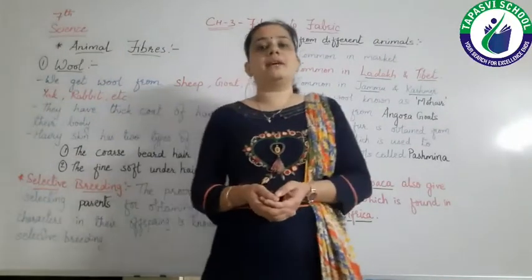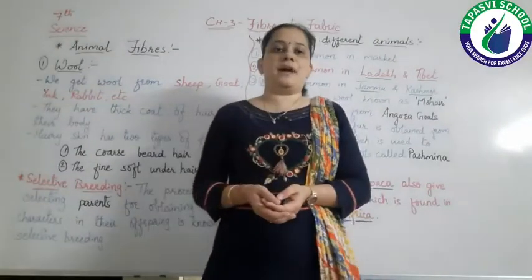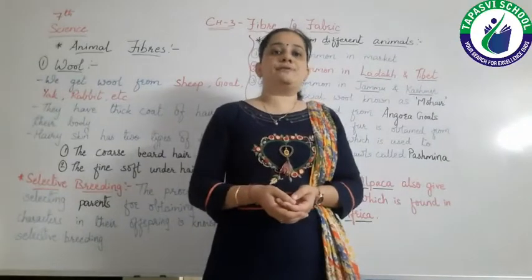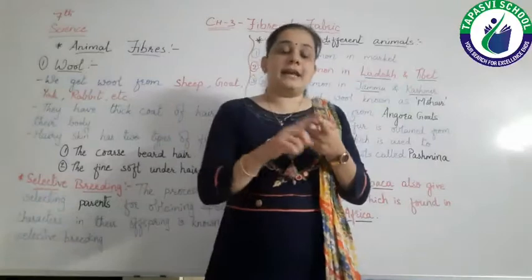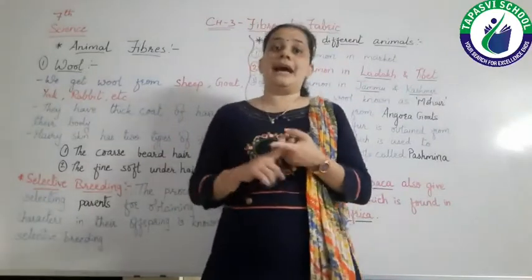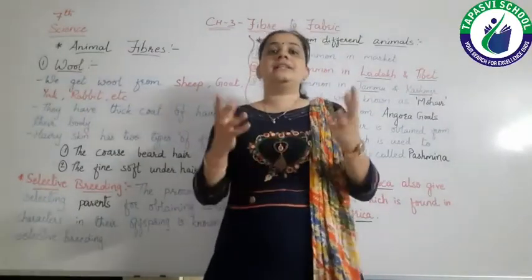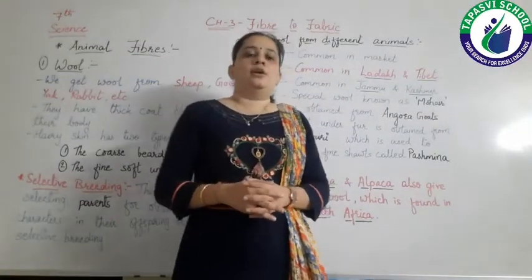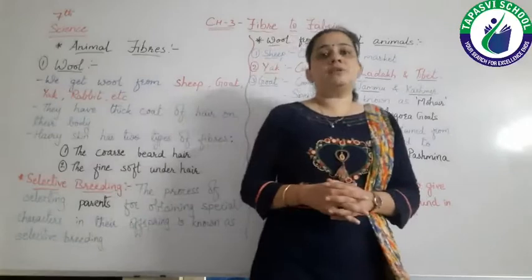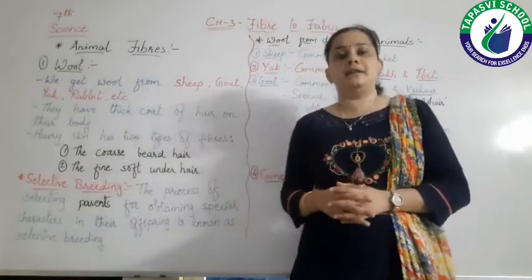Okay, from chemical substances we have made these fibers. Okay, and these fibers are, we can say, acrylic, polyester, nylon, rayon. These are the examples of synthetic fibers. Okay, so this we have studied in 6th standard.